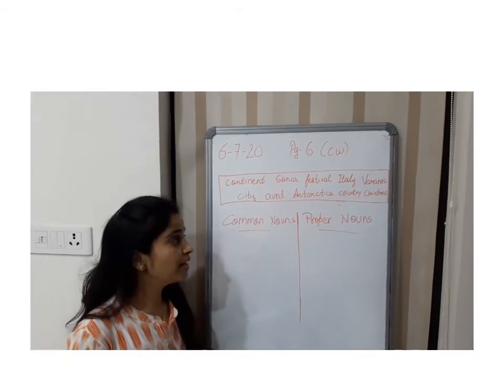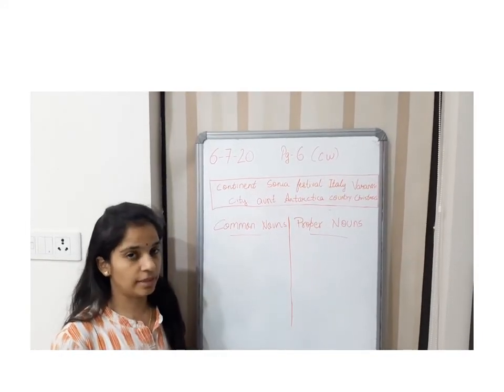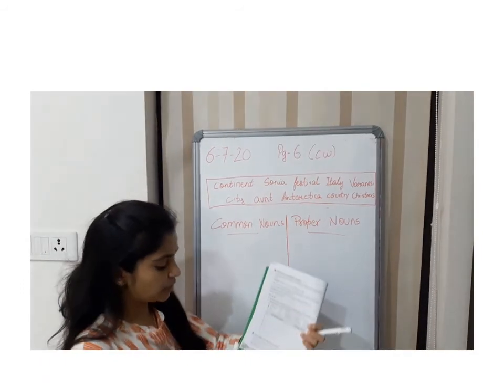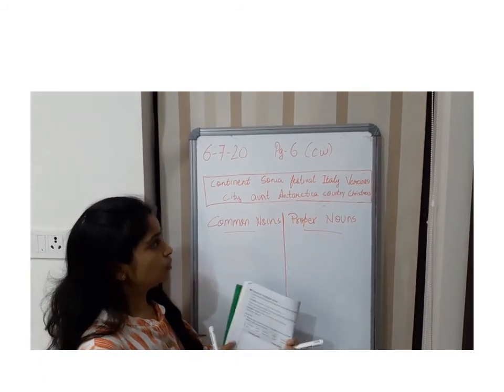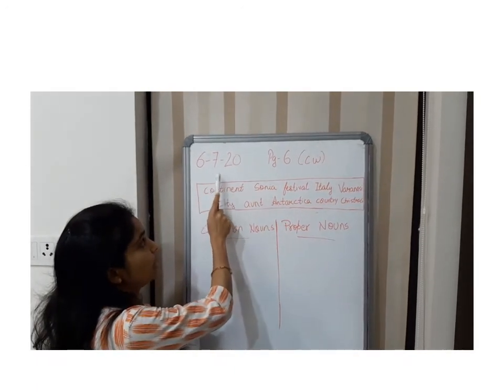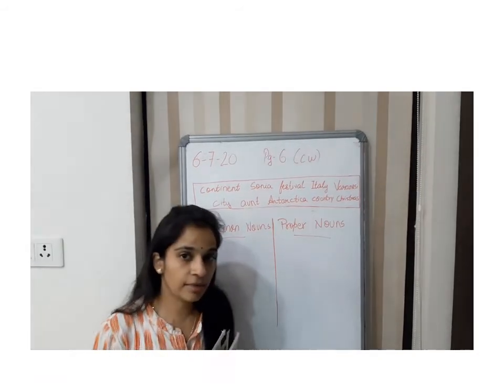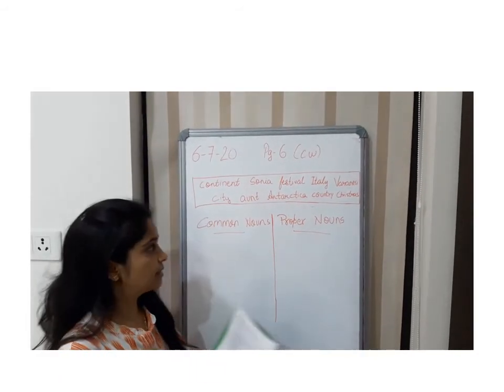Students, I hope you had a good recall of common and proper nouns and concrete and abstract nouns. Now come to page number 6. First of all, write today's date on it. What is today's date? 6th of July 2020. Now you are ready with your pencil and eraser. Let us start with an exercise.